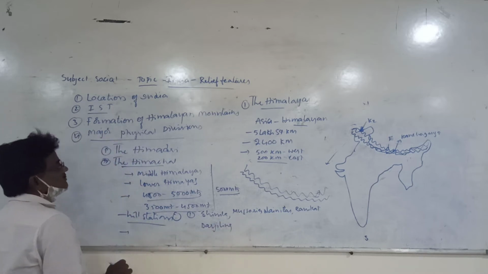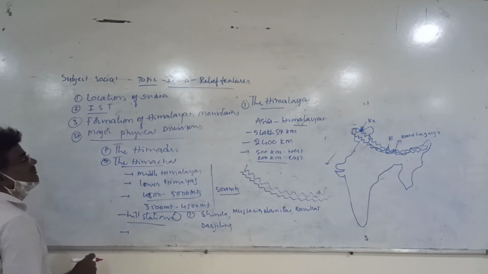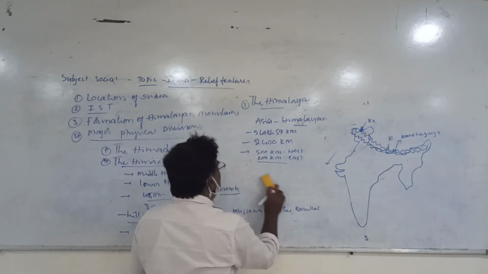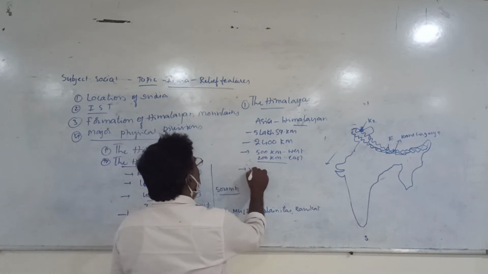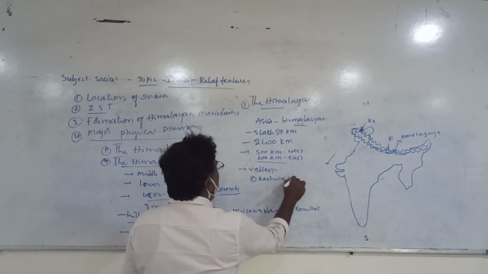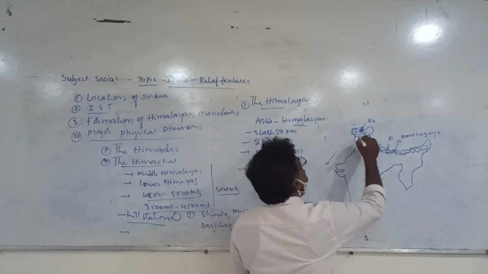At the same time, Himachal range is famous for many valleys. So many beautiful valleys can be seen in the Himachal range. The first one is Kashmir Valley, a very important valley located in Jammu and Kashmir.